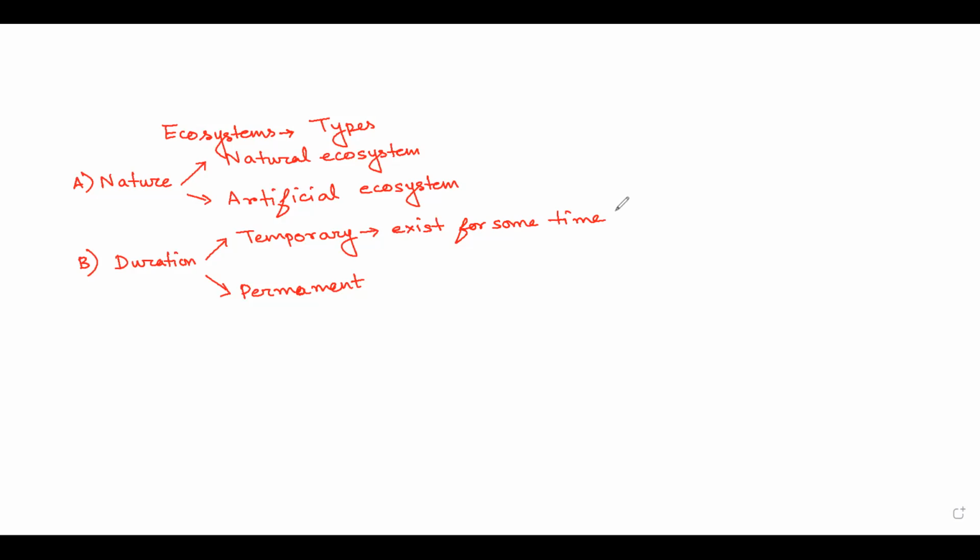Or let me tell you examples, let me write down examples everywhere. Here I will write about the pond ecosystem. Here in artificial ecosystem, I wish to mention kitchen garden or even the aquarium. Okay. Temporary, it exists for some time.